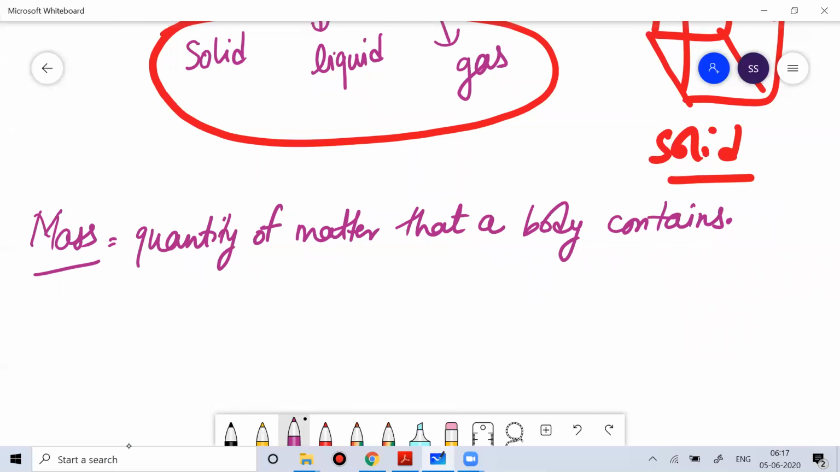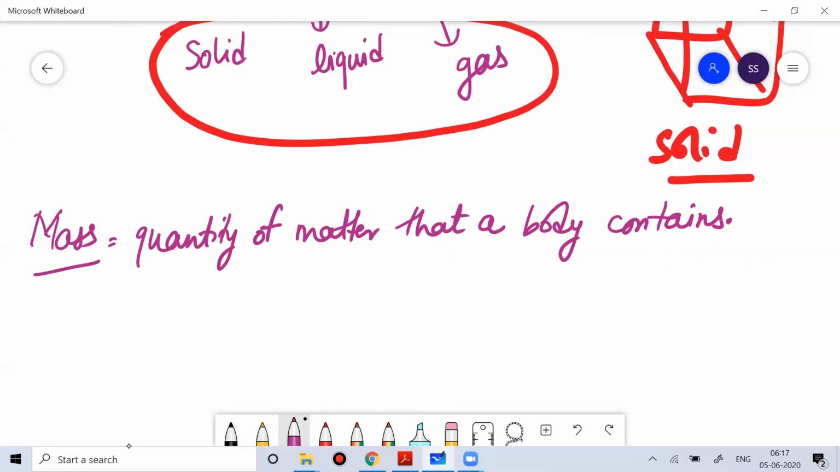It doesn't matter whether you're sitting on Earth or on Jupiter, your mass will not change. But there is something called weight which will change. Weight is basically the force by which the Earth's gravity attracts any object. The unit of weight is Newton, the SI unit. When we talk about mass, the unit of mass is kg.